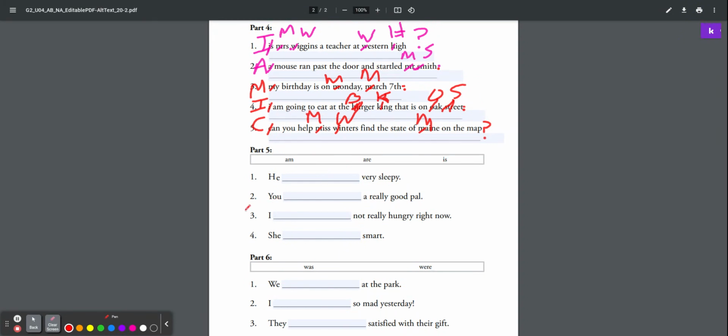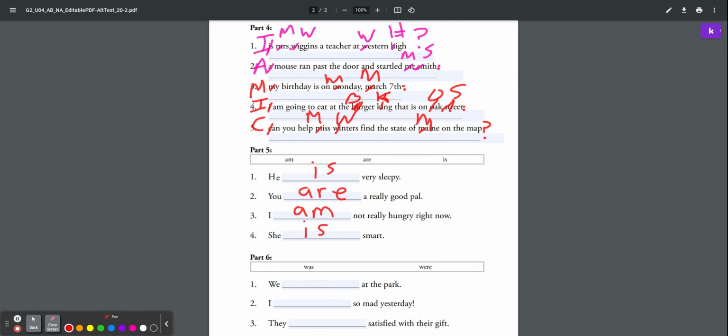All right, on the bottom, we have am, are, is. Those are our to be verbs. That means present tense. It's happening right now. So he is. You are. I am. And she is.